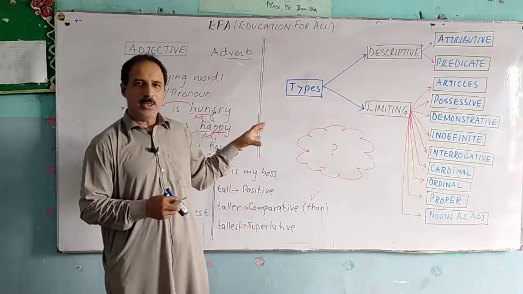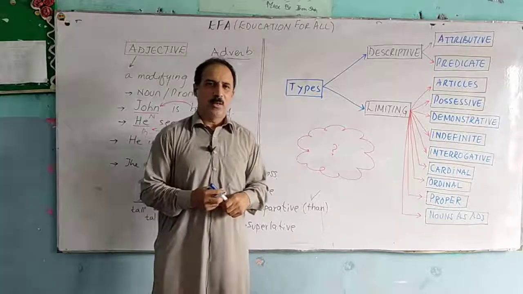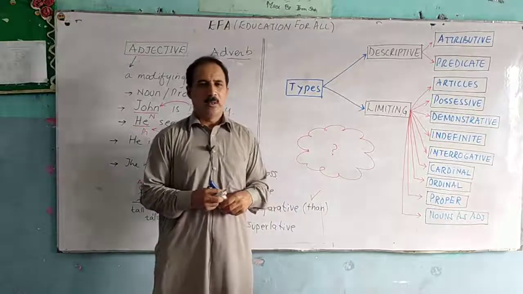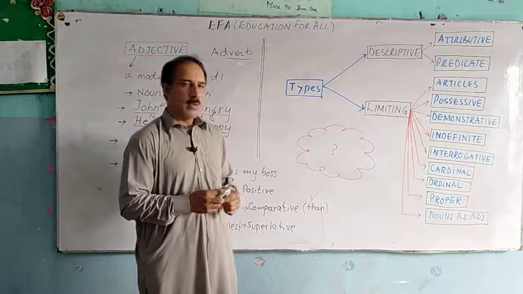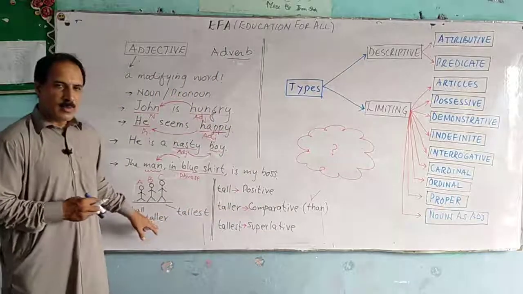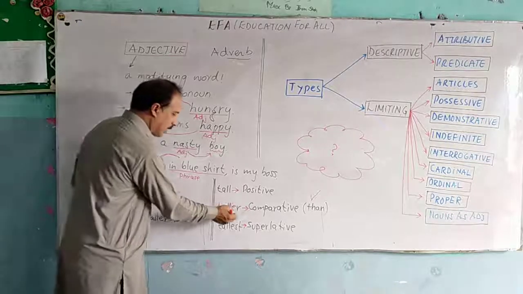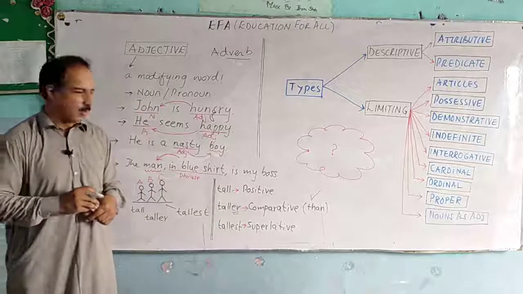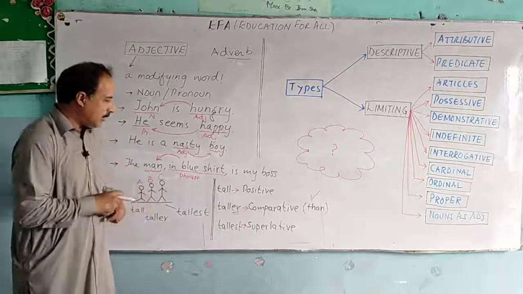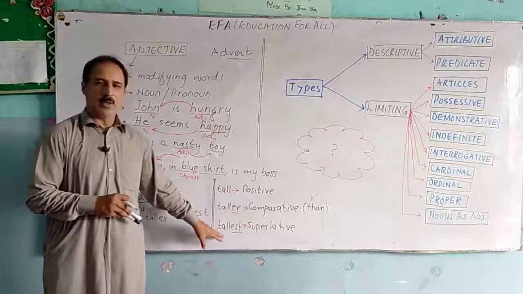Before that, you need to remember that most of the adjectives, how do we form them? Basically, when we talk about different degrees of adjectives, you can see in the case of tall, we have added er as a suffix to change the positive to the comparative degree, and further est to change it to the superlative degree.